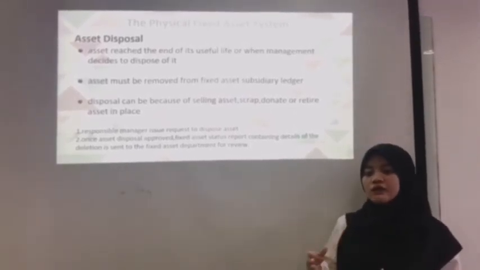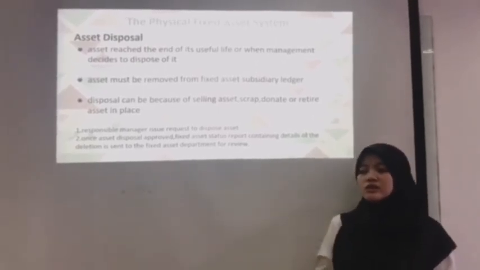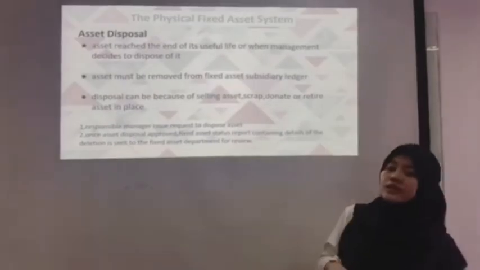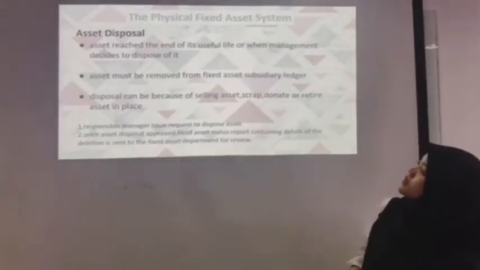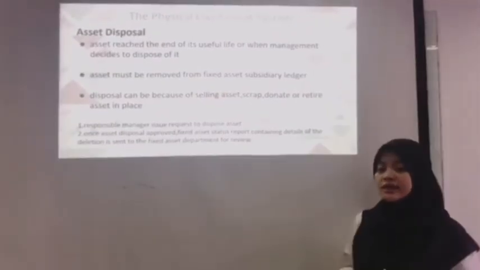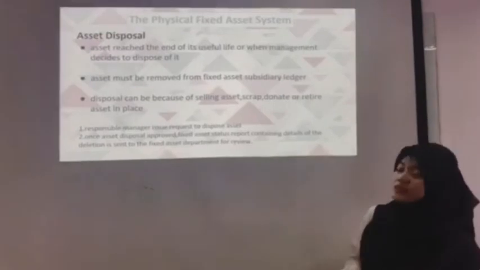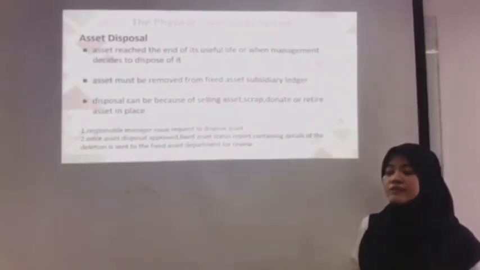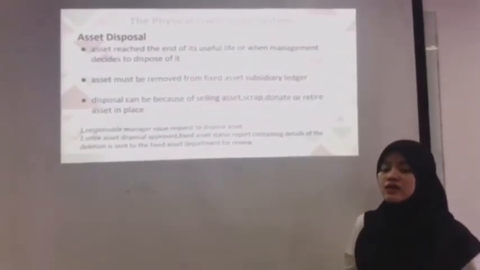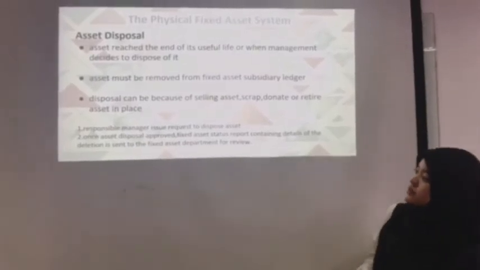So at the end of 10 years, we will dispose of the asset, and we have to record the asset disposal. The asset must be removed from the ledger as we dispose of it. Disposal can also be because we sell or retire the asset in place.